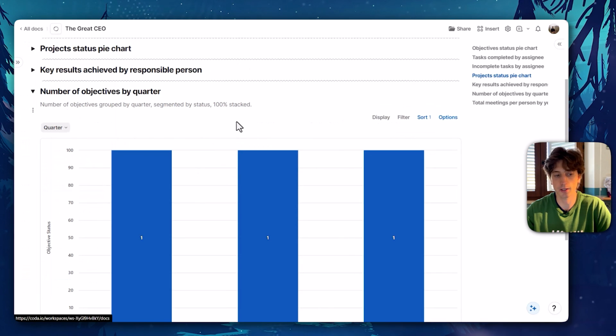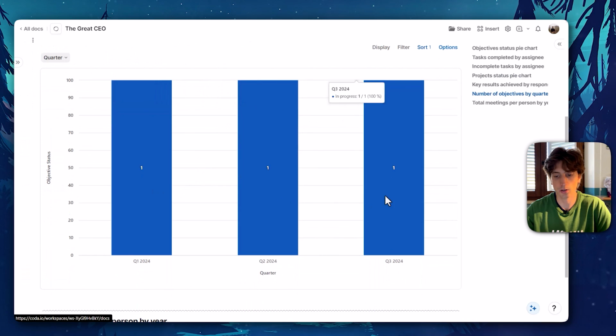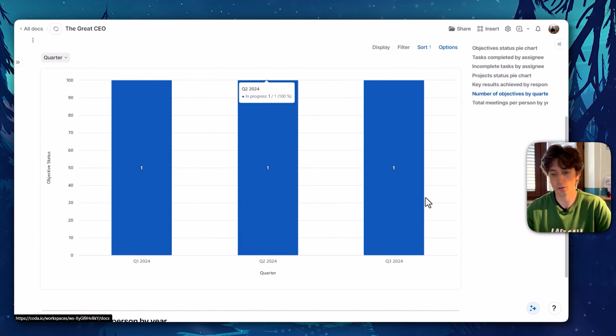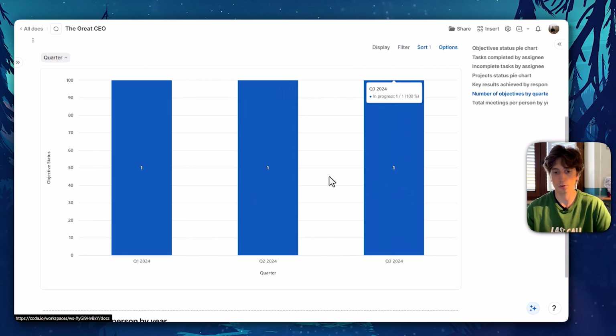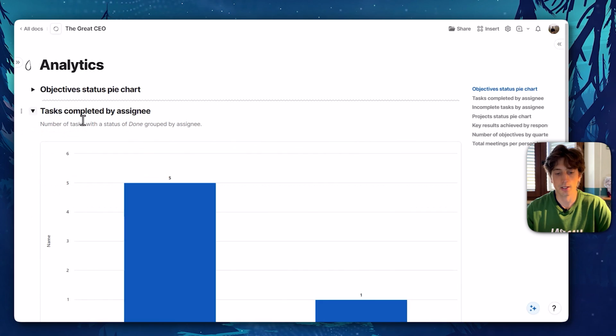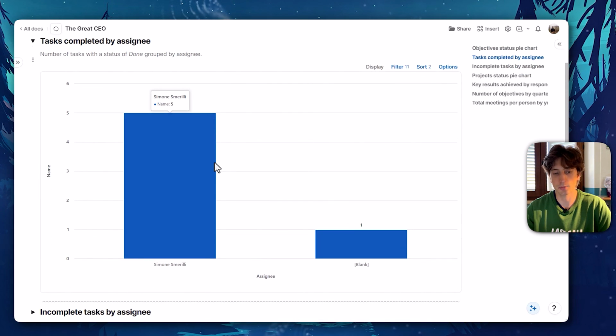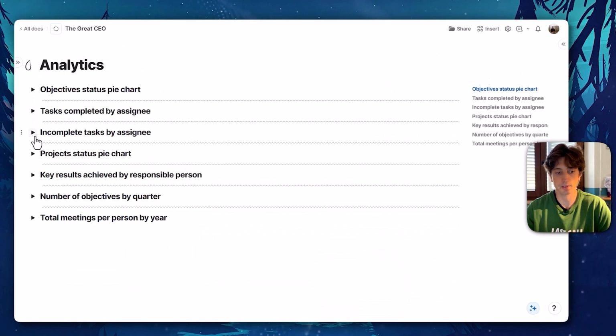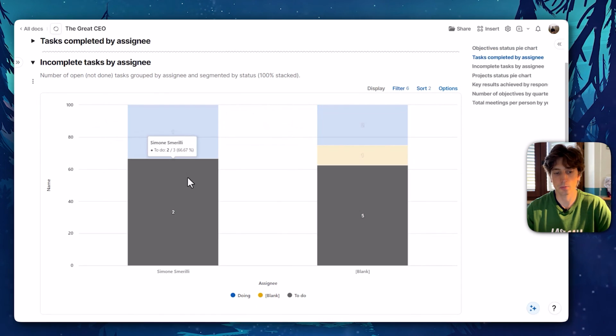So if we go back to analytics now, you can see each quarter here and the number of objectives per quarter in a bar chart. Q1, Q2, Q3. Right now there is only one per quarter, but as you add data, this graph will gain more significance. And here you can see, for example, completed tasks by assignee, as well as incomplete tasks by assignee that is stacked based on the status.